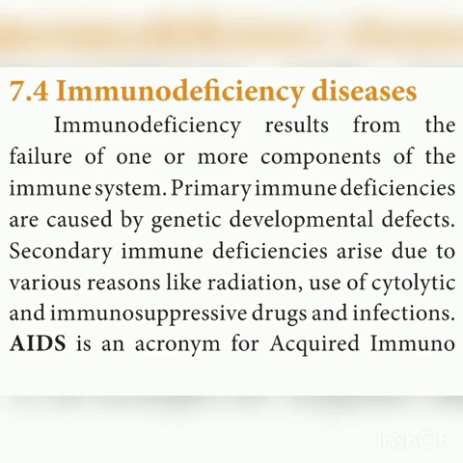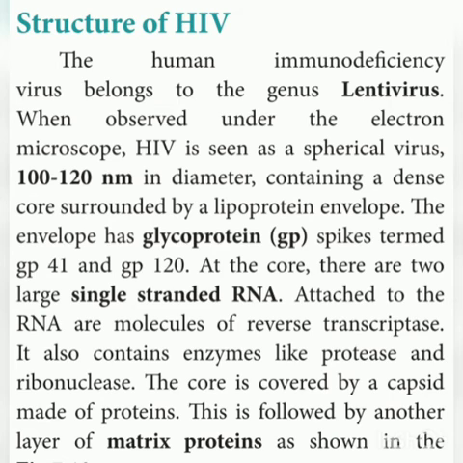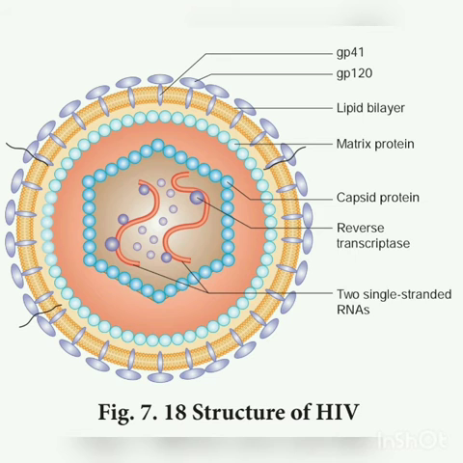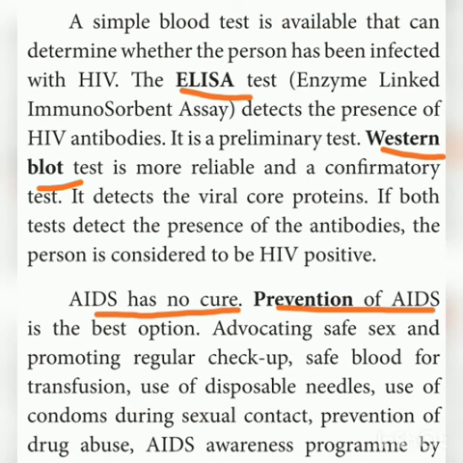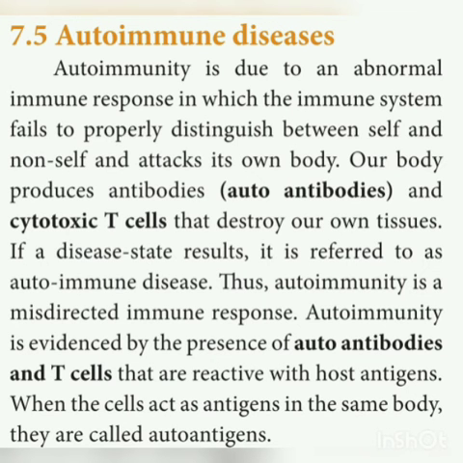In the immunodeficiency diseases, you have to know the structure of HIV, how HIV gets transmitted, how HIV can be diagnosed, how we can prevent HIV. So these are the important questions in this immunodeficiency diseases. Surely questions will be asked from this: structure of HIV, how HIV gets transmitted, how we can diagnose HIV, and what are the preventive measures for AIDS. Okay, so there is no cure for AIDS, but we have to prevent AIDS. And next is the autoimmune diseases. How autoimmune diseases occur, that you have to go through.